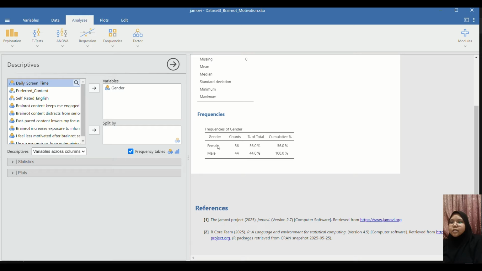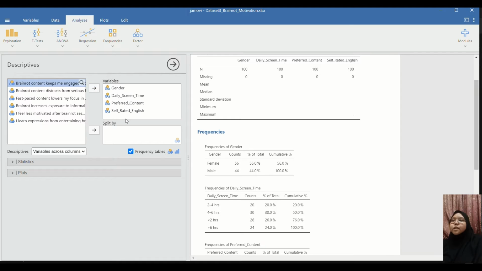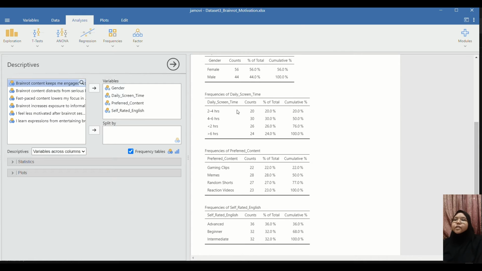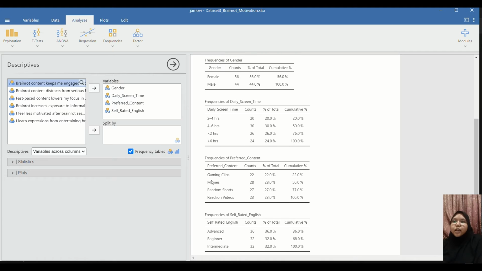Now that it's ticked, you can see it right here, the gender between male and female, and there are 56 female, 44 male. All by just a few clicks. It's very easy. For the next few demographics, we can also do the exact same thing. These are all demographics because these are all questions relating to information about the participants. That's why it's called demographics. So over here you can see the frequency of gender, daily screen time, preferred content, self-rated English, all of them right here.